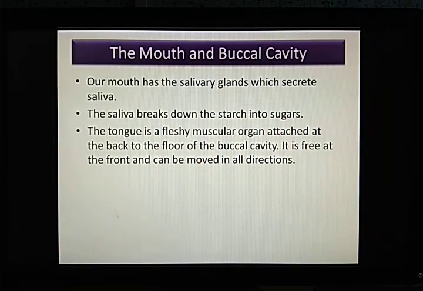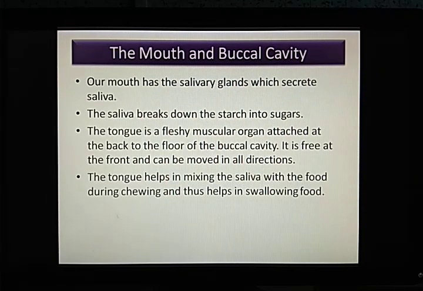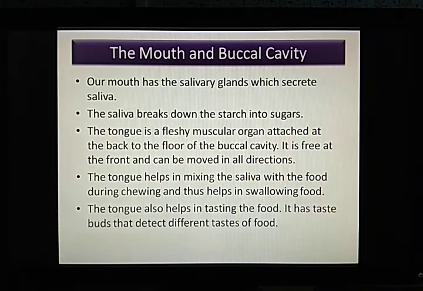Now the tongue is a fleshy muscular organ attached at the back of the floor of the buccal cavity. It is free at the front and can be moved in all directions. We all know the tongue is a fleshy muscle and it is connected to the floor of the buccal cavity, and its front part is free to move in all directions. Now the tongue helps in mixing the saliva with the food. This helps in chewing, making the food soft, also slippery, and thus helps in swallowing the food through the food pipe. The saliva is very important.